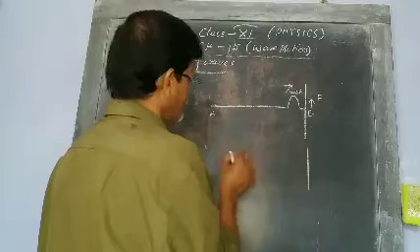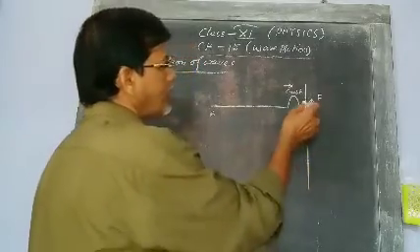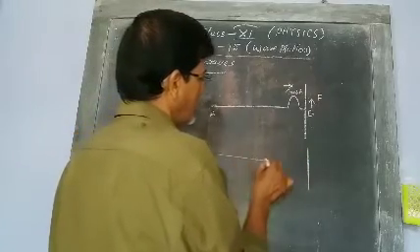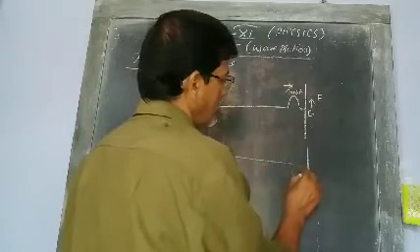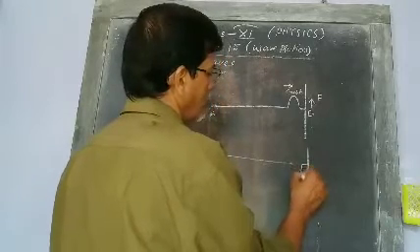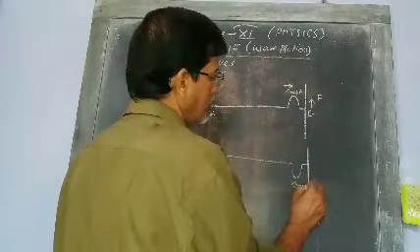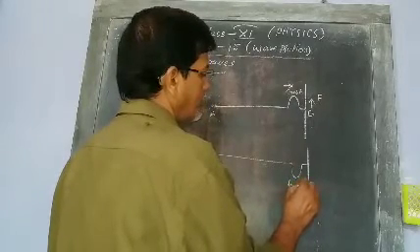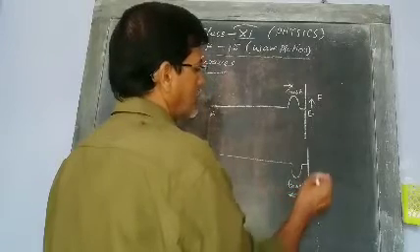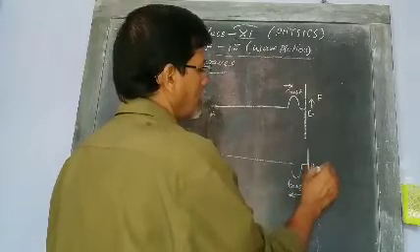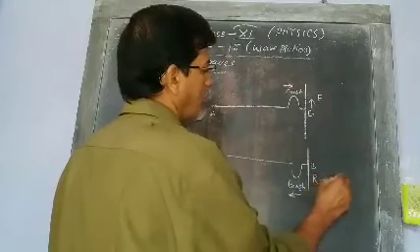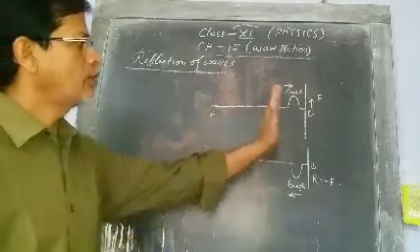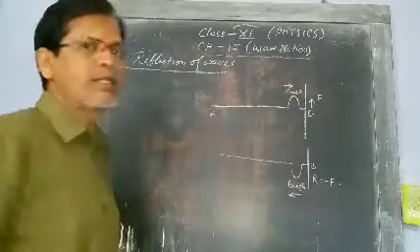After reflection from this point, point B, the wave pulse will turn back, but it will turn back inverted in the waveform, as a trough. Here, it is moving in this direction, and after reflection it is coming back this way.